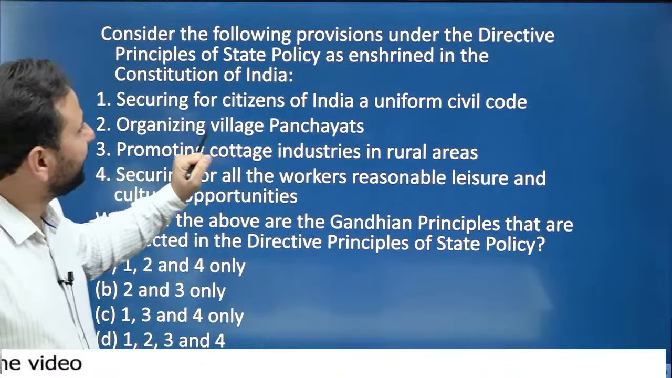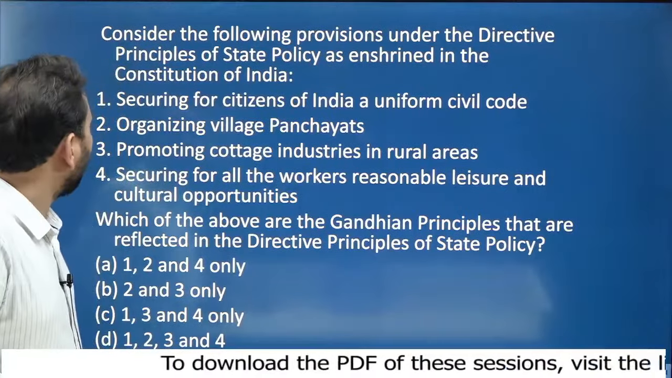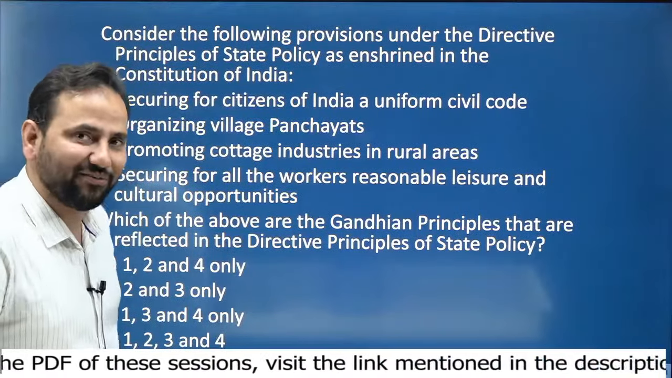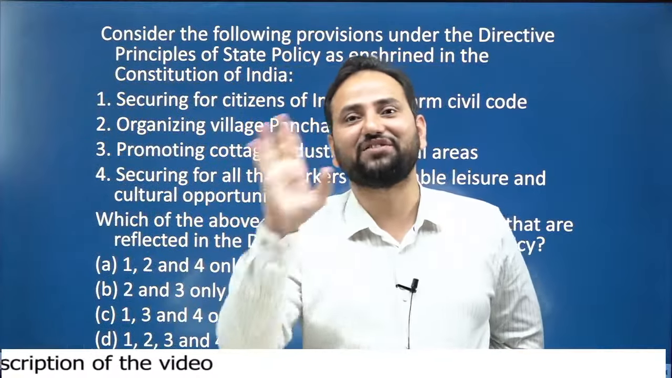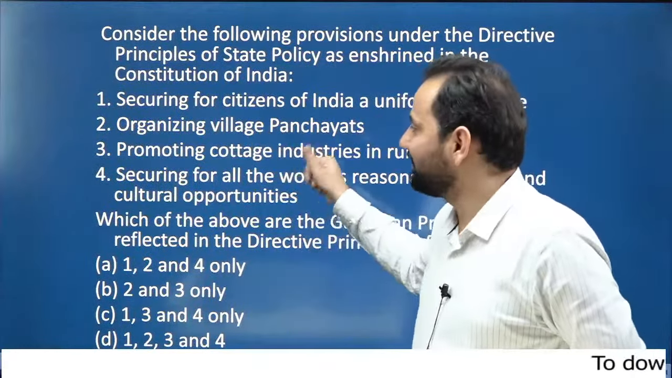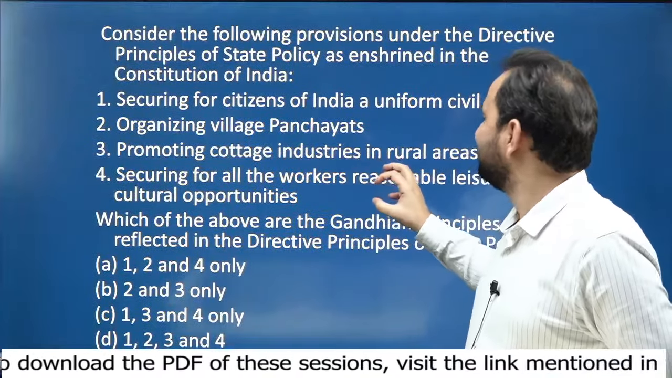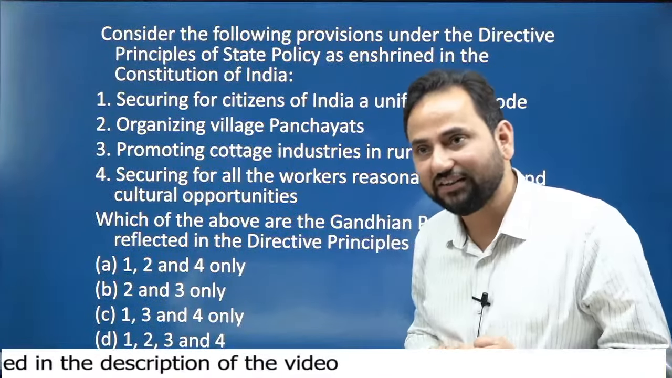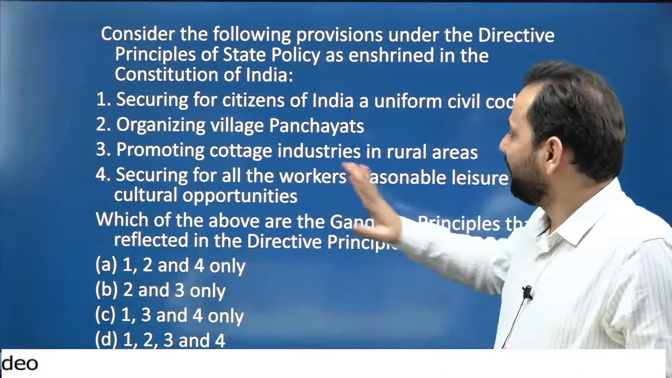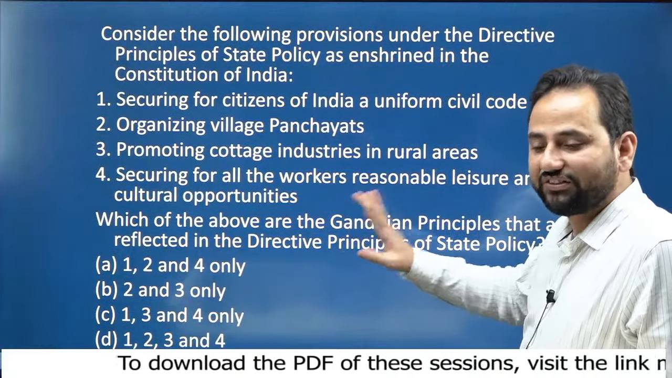Securing for citizens of India a uniform civil code, Article 44. No. Again, organizing village panchayats. Whenever you see anything related to village, always relate Gandhiji with reference to that. So, organizing village panchayats is correct. Again, promoting cottage industries in rural areas. Again, it is with reference to rural areas, so it will also be correct. Securing for all the workers reasonable leisure and cultural opportunities. This fourth statement is not correct.